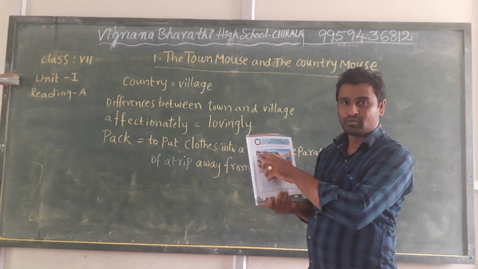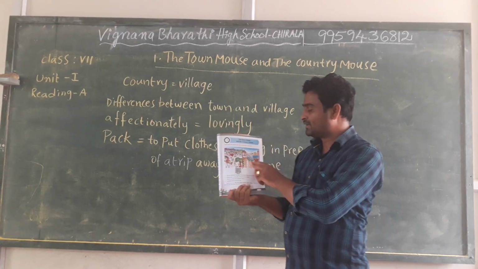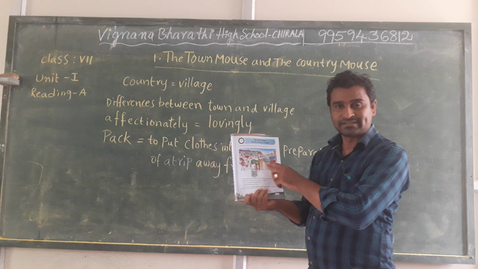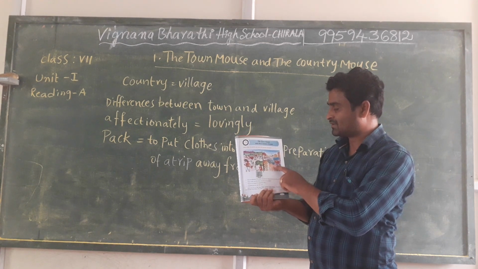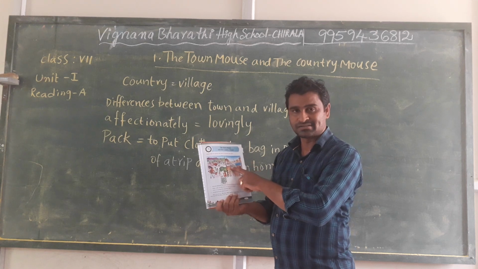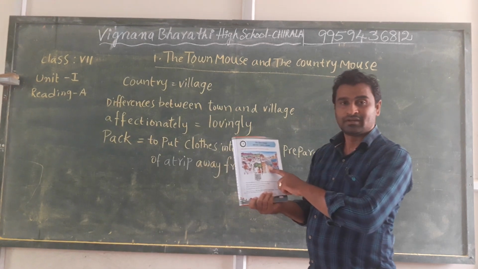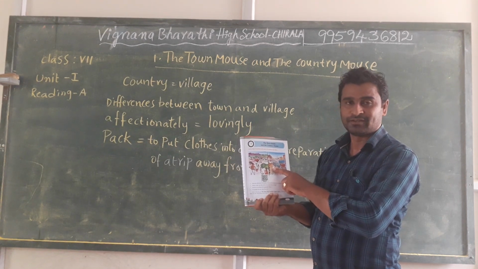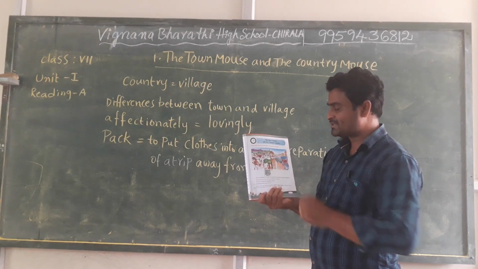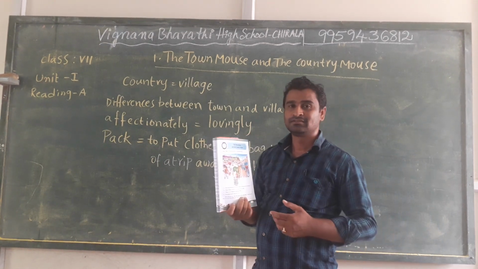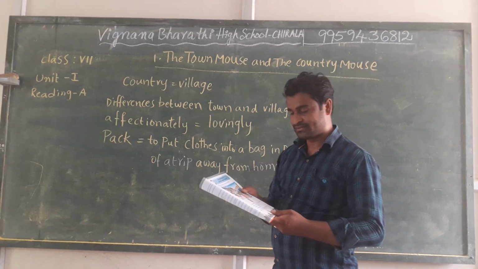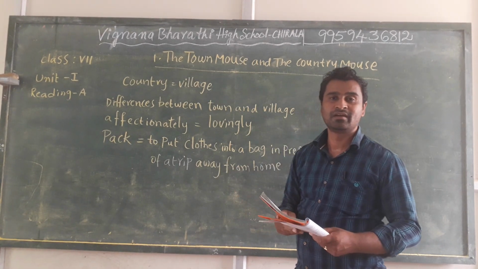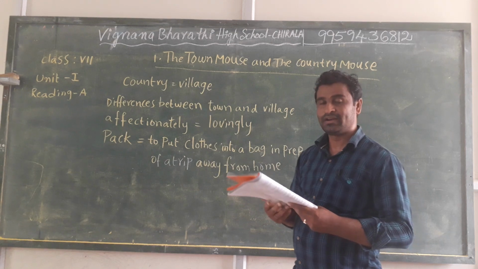In the second picture, you can observe big tall buildings, buses and cars everywhere, and a busy life. Through this we can understand the differences between a town and a village.